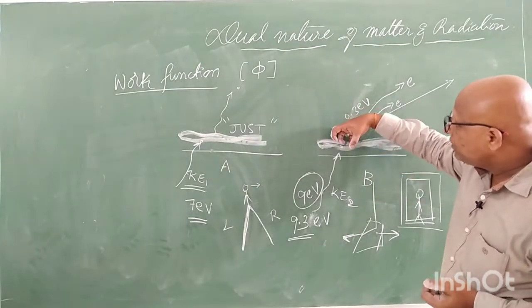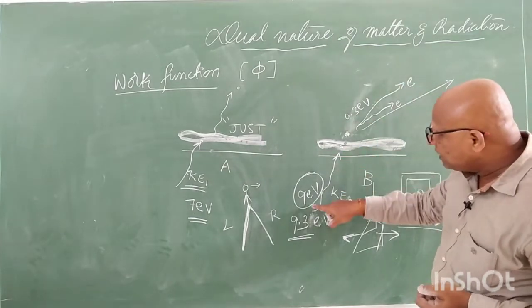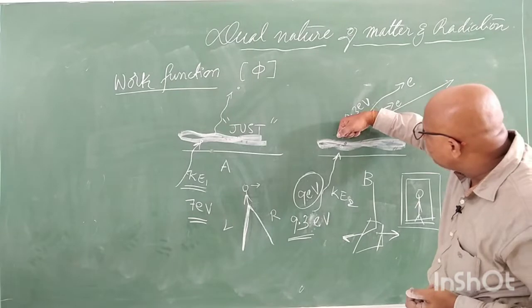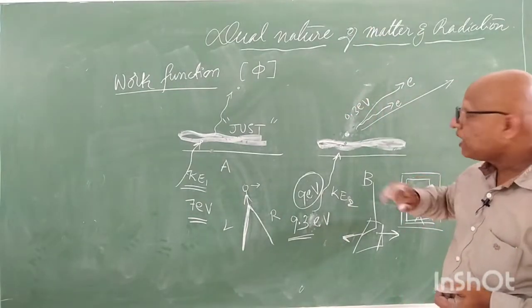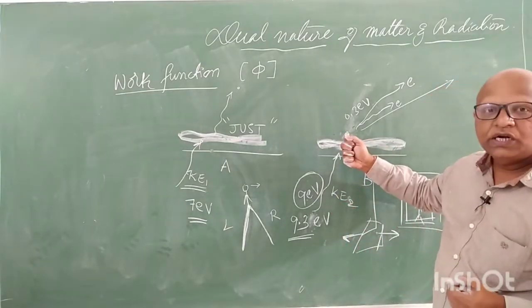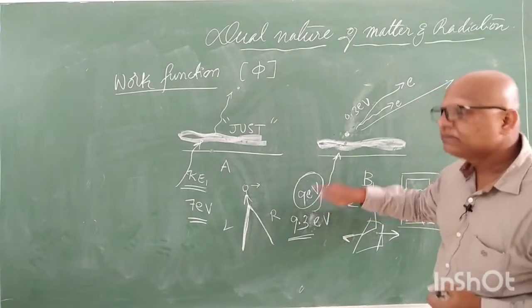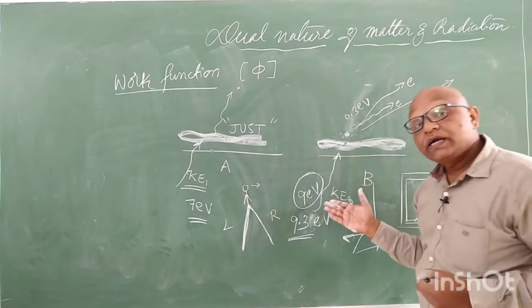If the field is strong enough to pull electrons, if the energy given by the field is more than 9 eV, then the field will pull out electrons from the metallic surface. That is field emission. And secondary emission: if the primary electron is strong enough to give extra kinetic energy of more than 9 eV, so that electrons are released from the metal surface, that's called secondary emission.